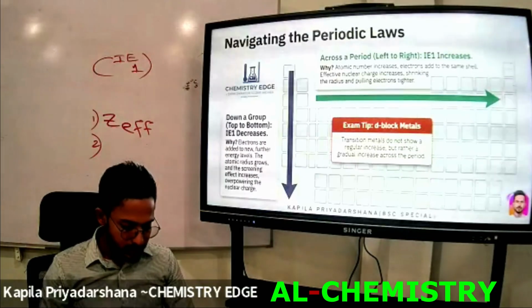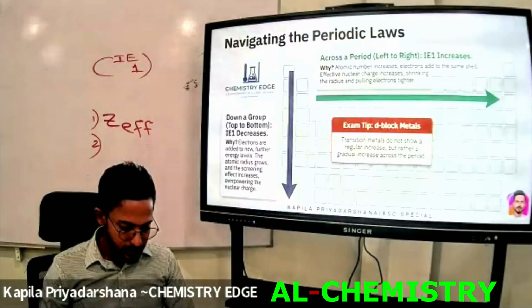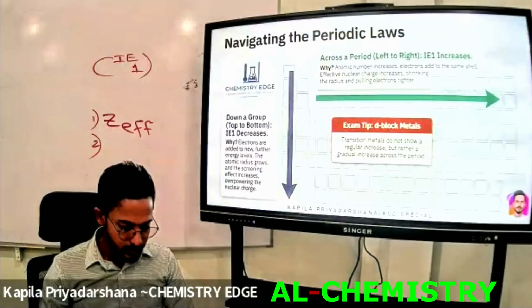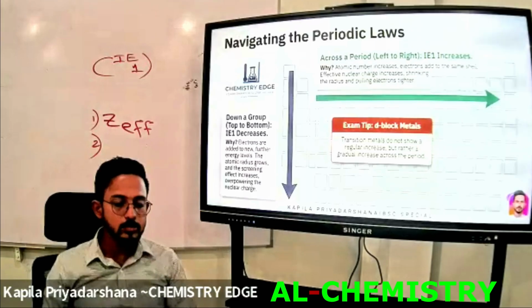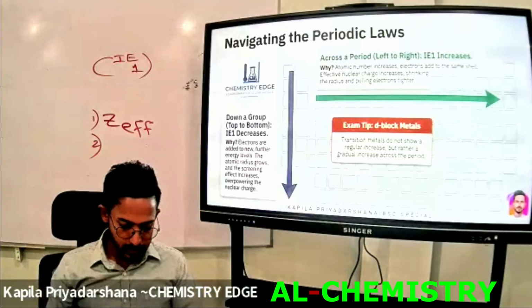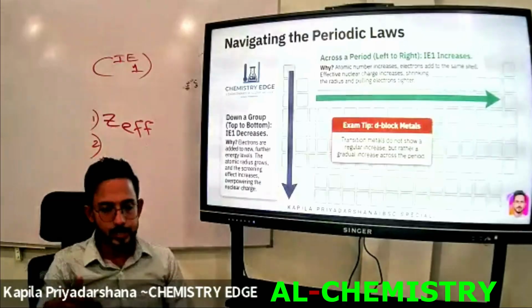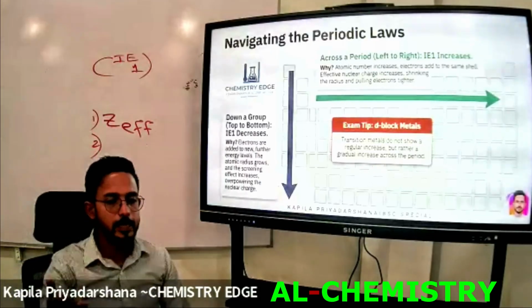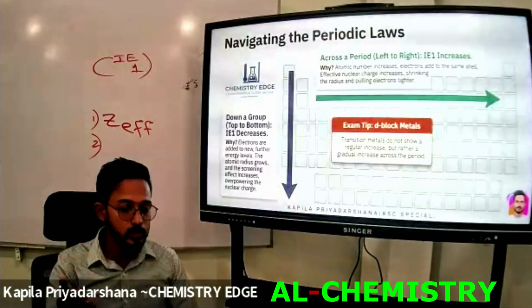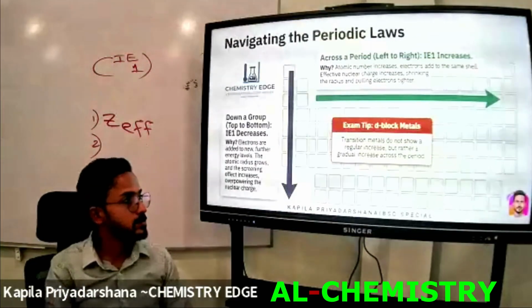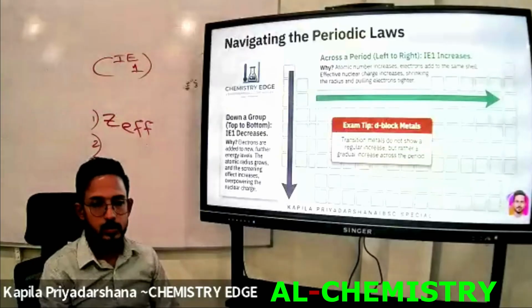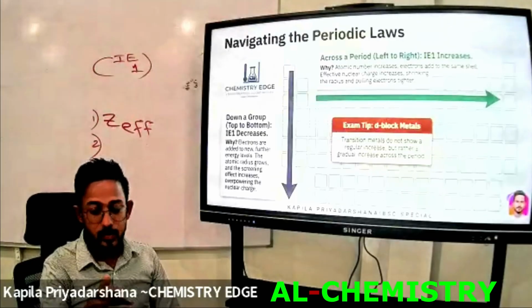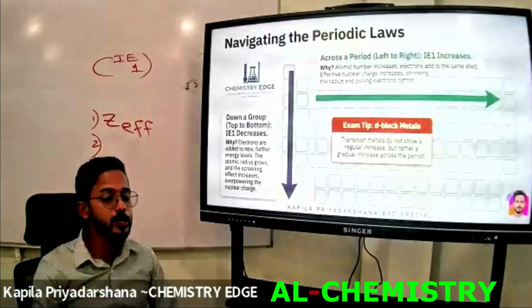The main reason is the increase in atomic radius, after increasing the screening effect or shielding effect.